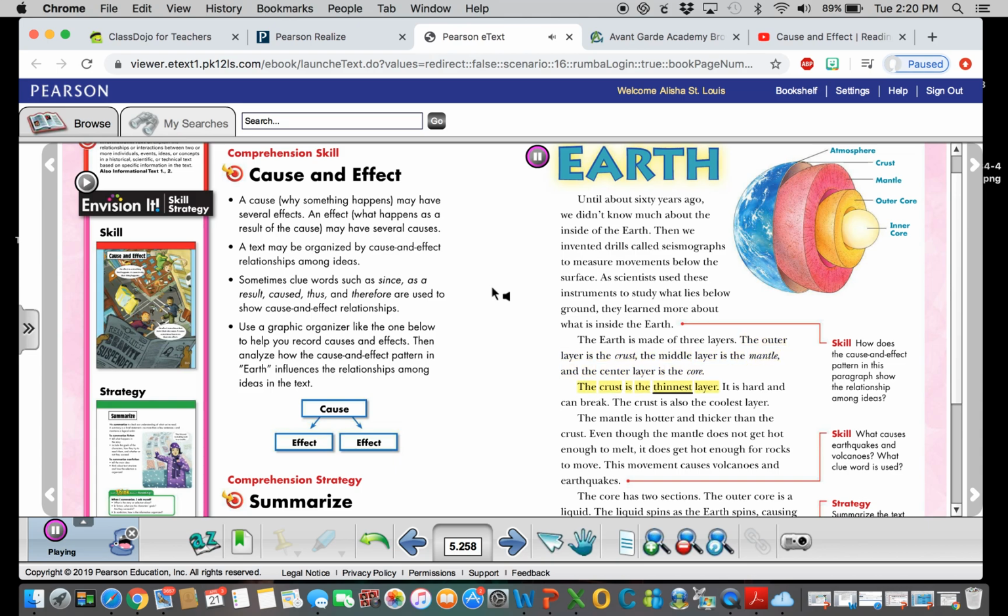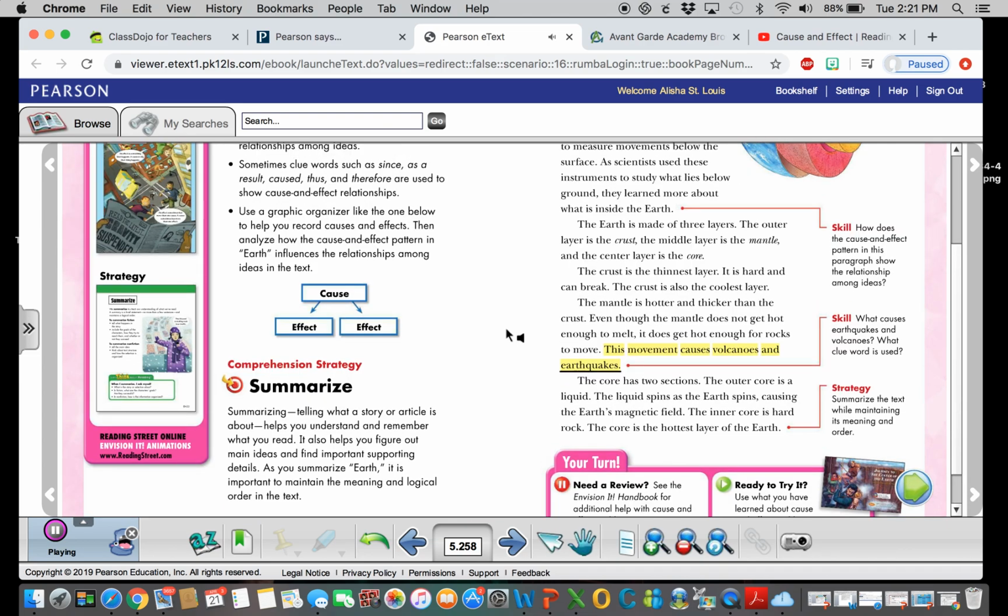The crust is the thinnest layer. It is hard and can break. The crust is also the coolest layer. The mantle is hotter and thicker than the crust. Even though the mantle does not get hot enough to melt, it does get hot enough for rocks to move. This movement causes volcanoes and earthquakes.